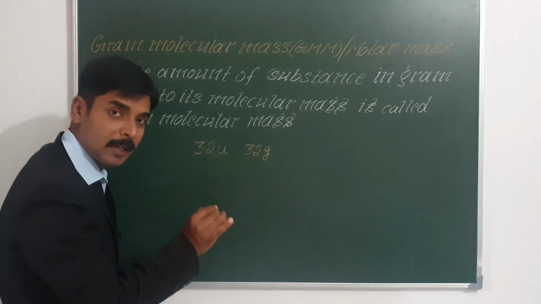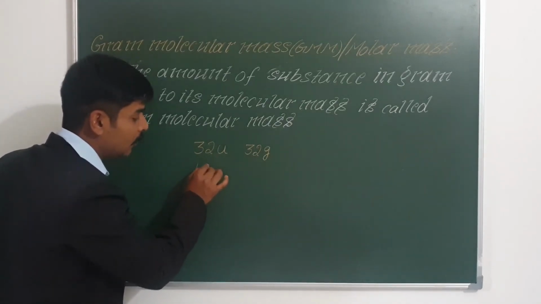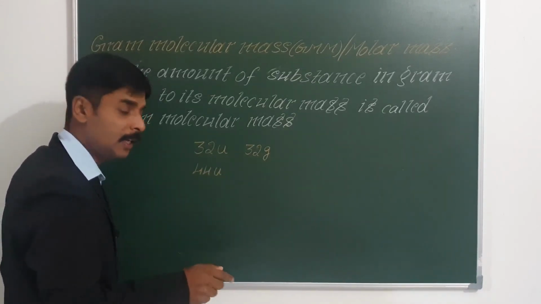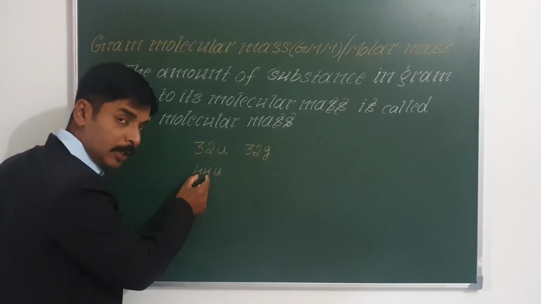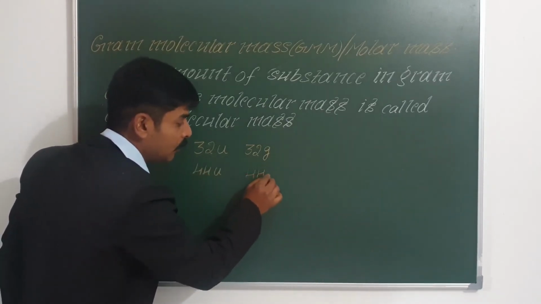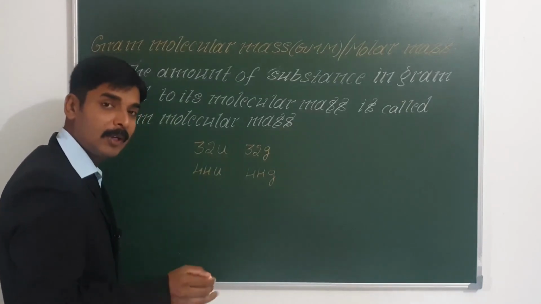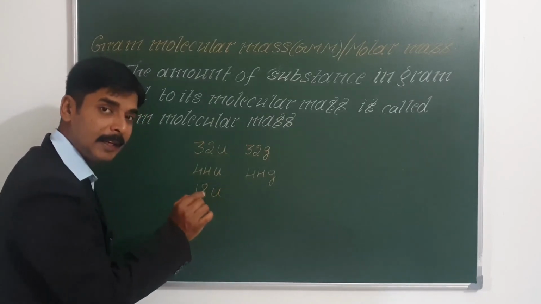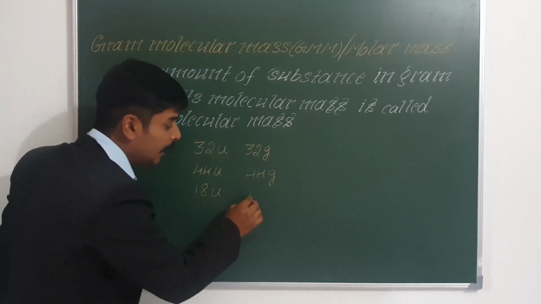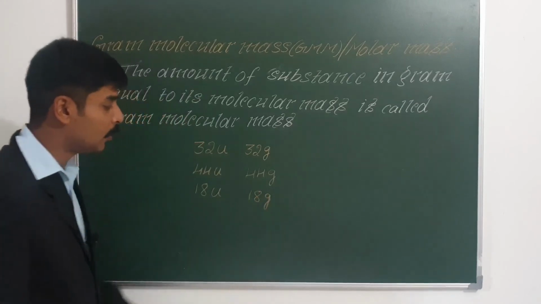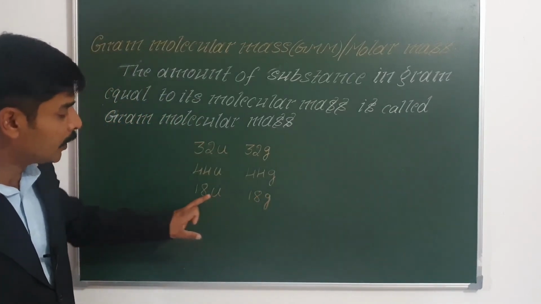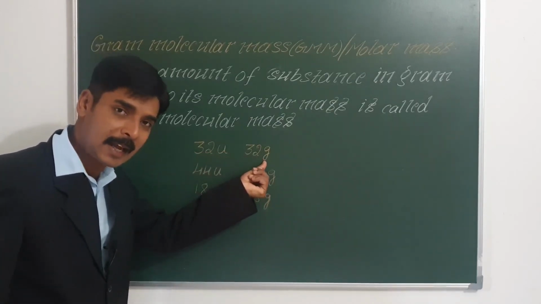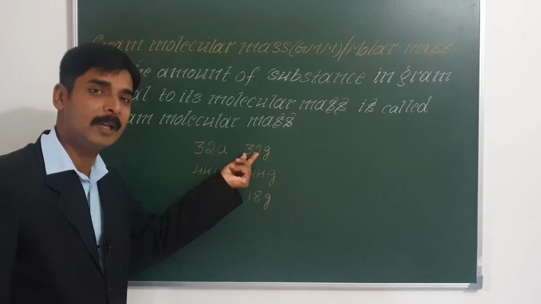The molecular mass of carbon dioxide is 44 u. Then what is the gram molecular mass of carbon dioxide? It is exactly equal to its molecular mass but in grams. So 44 grams. The molecular mass of water is 18 u. Then the gram molecular mass of water is 18 grams. So it is the amount of substance in grams equal to its molecular mass. That is molecular mass, just when it is expressed in grams, it becomes gram molecular mass.